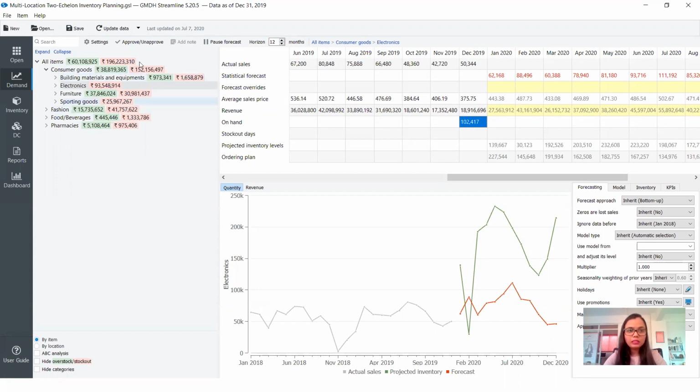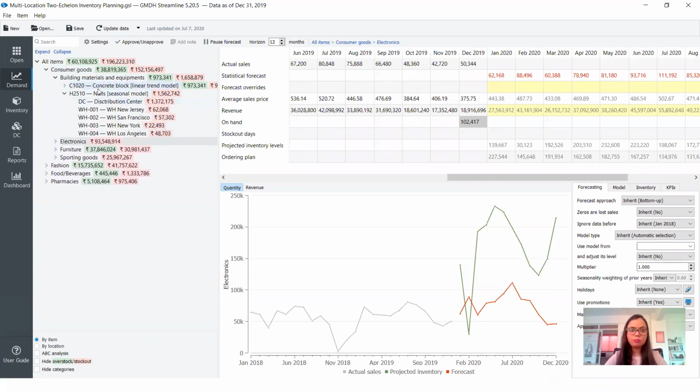When we look at the product hierarchy, we have a company which is selling consumer goods. It is into fashion, food and beverage, and pharmaceutical. So this is the product classification.